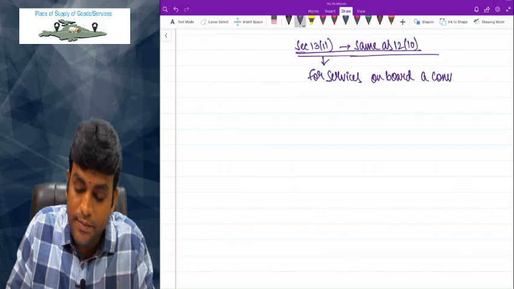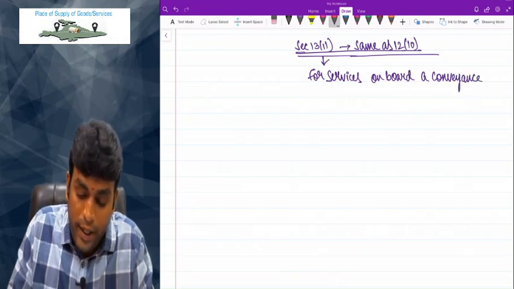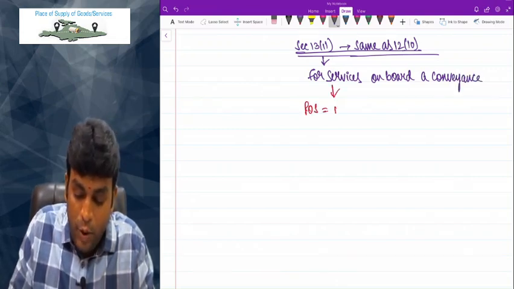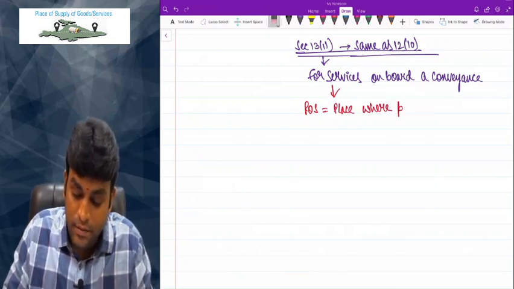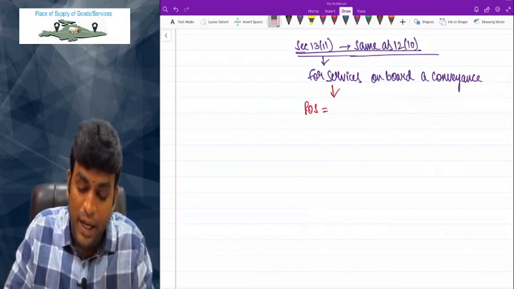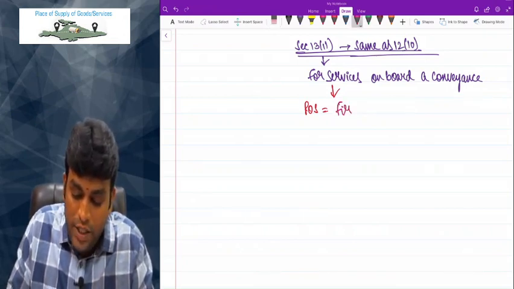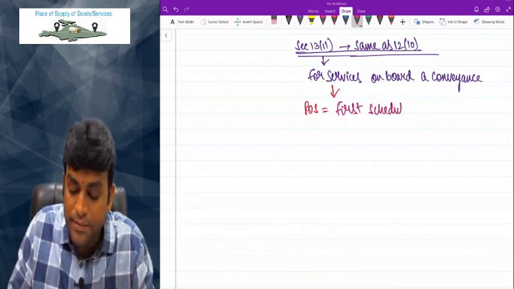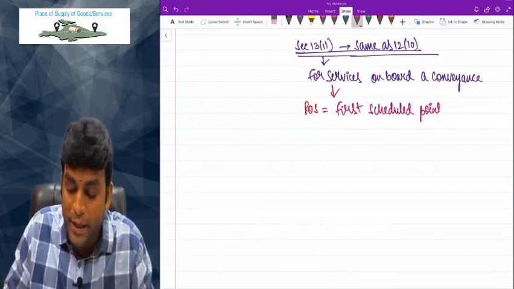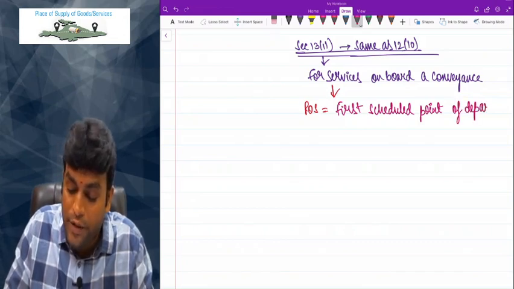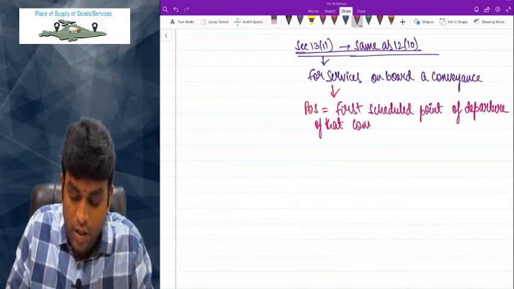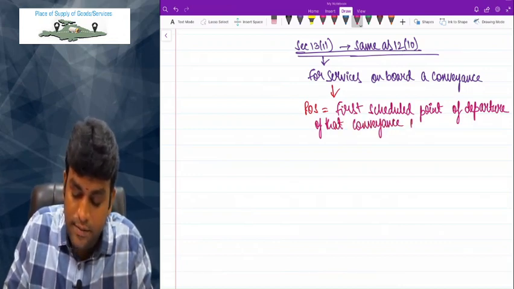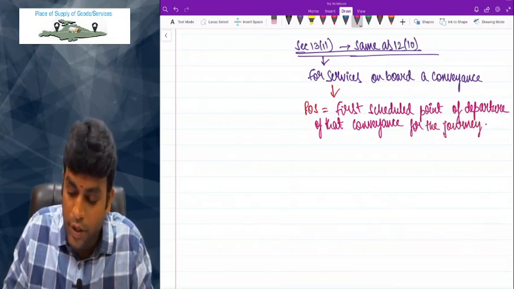For services on board a conveyance, POS is the first scheduled point of departure of that conveyance for the journey.